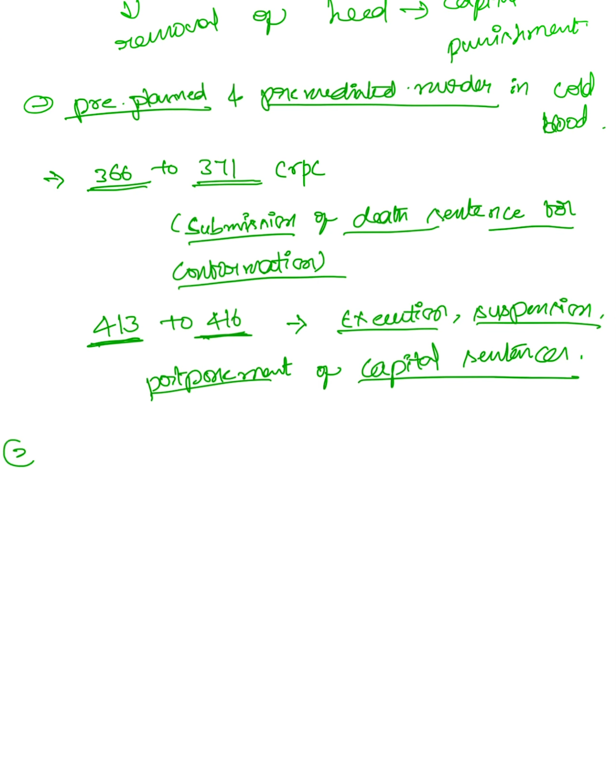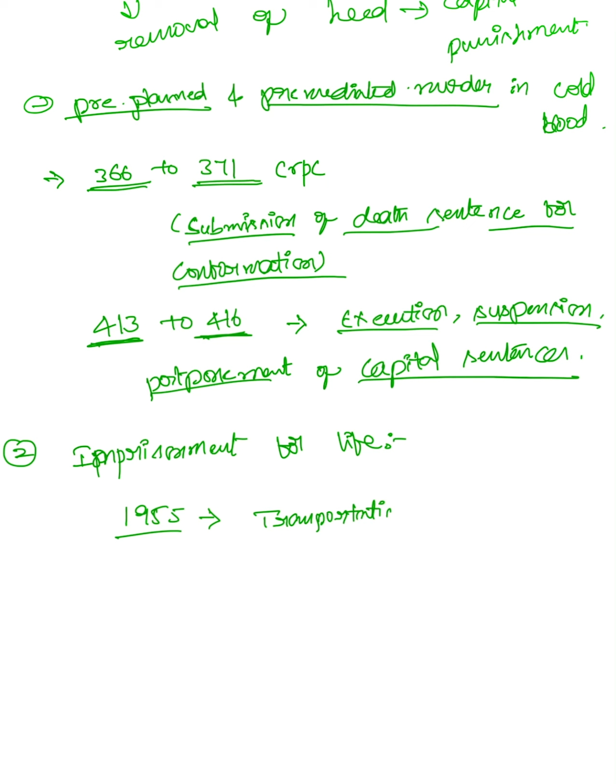And the next kind is imprisonment for life. Before 1955, the words transportation for life were used.